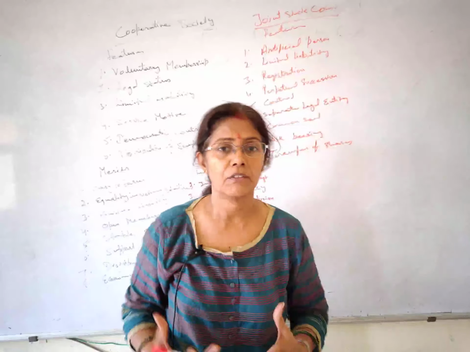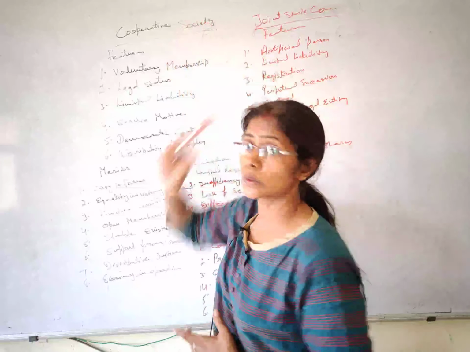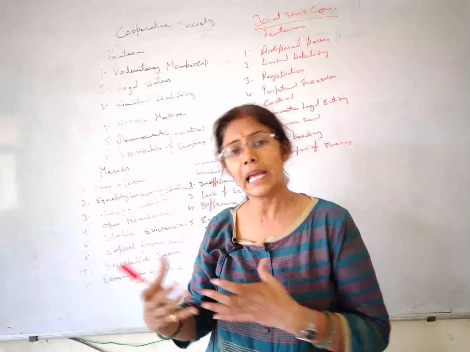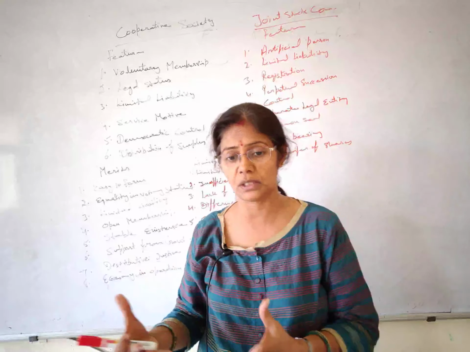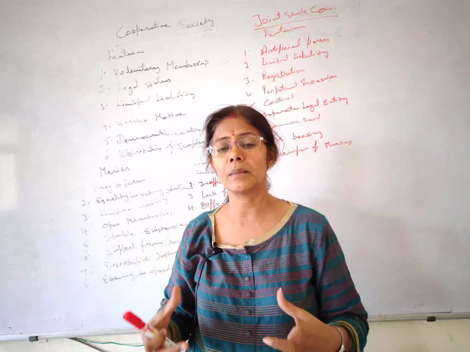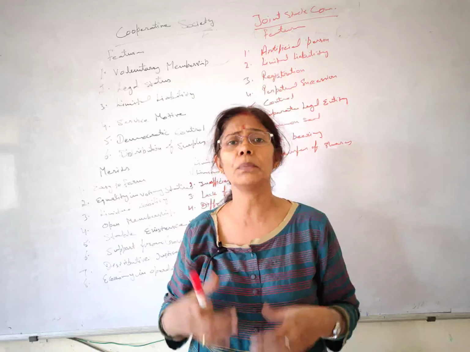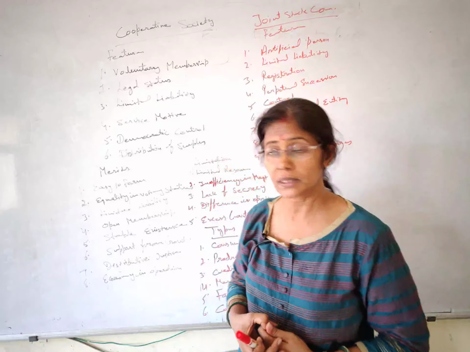What is its meaning? We have to understand it. We have to clear its meaning first. Cooperative society. Cooperative means helping each other. Cooperation. I think you might have listened to this word. Cooperation. Help karna ek dusre ki. So cooperative societies are meant to help each other. For the mutual help, these have been established. I tell you something more about it.